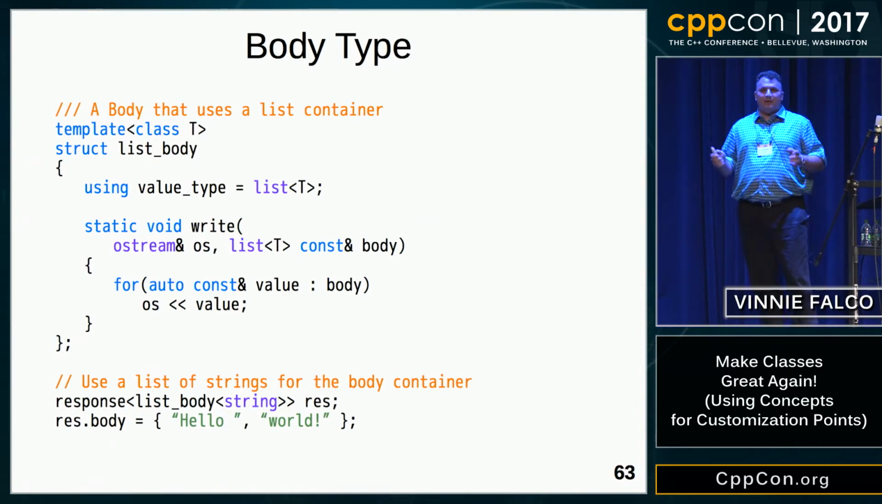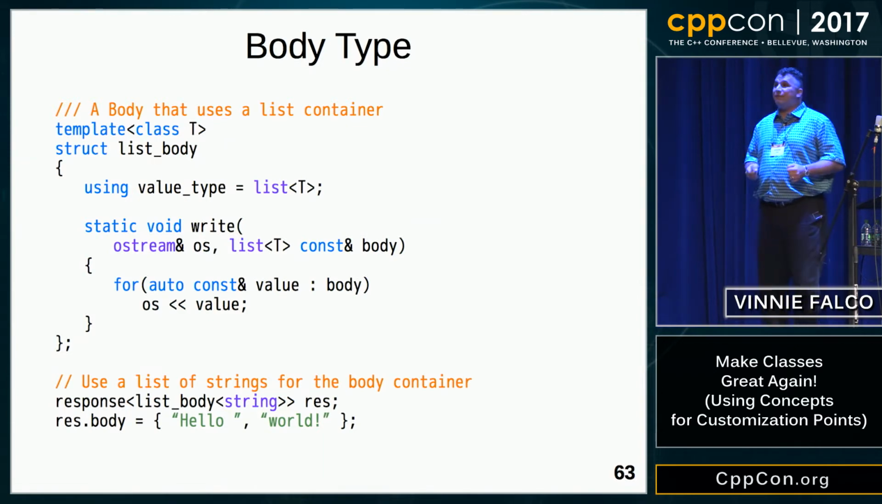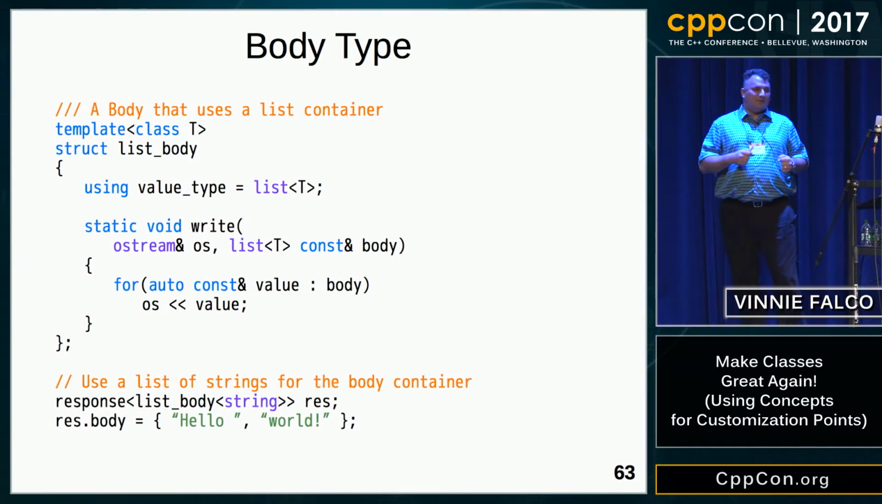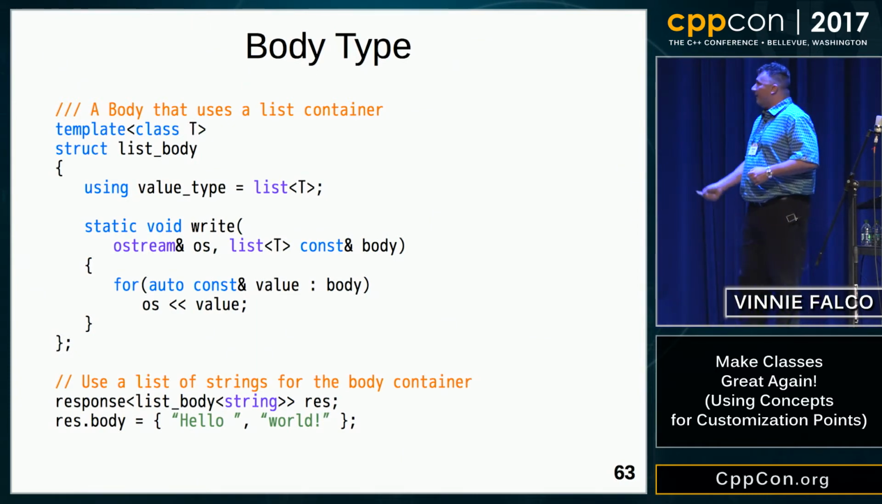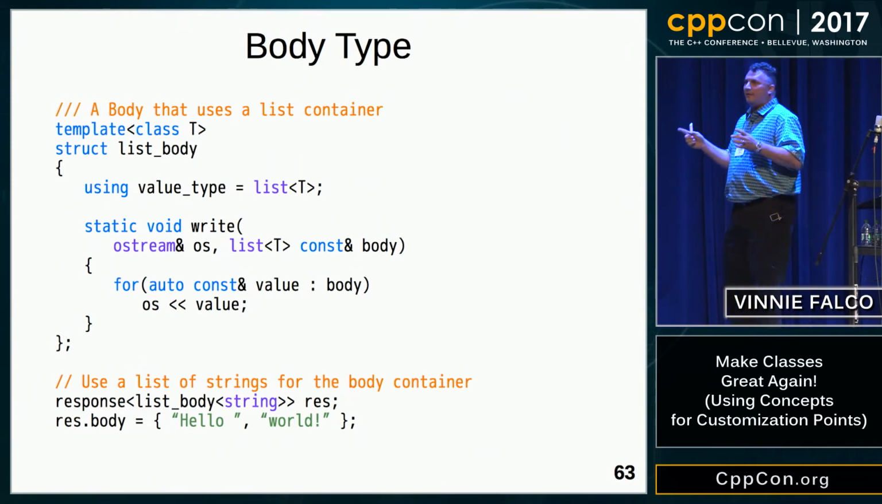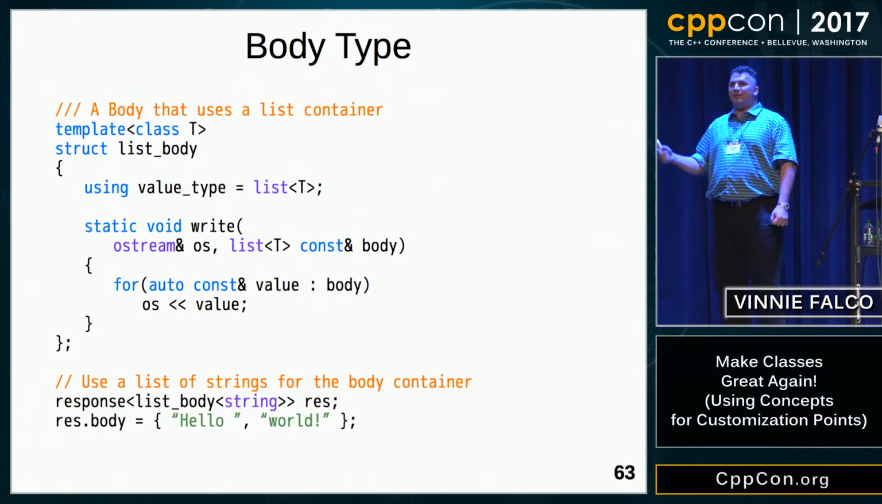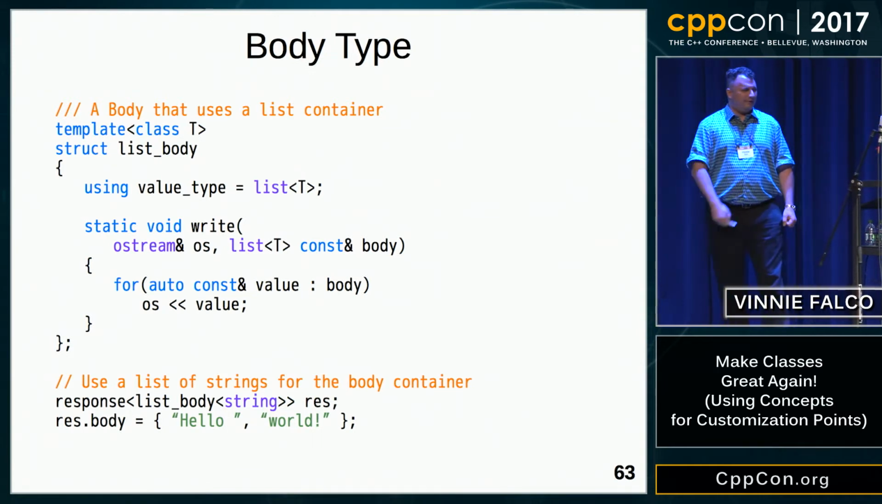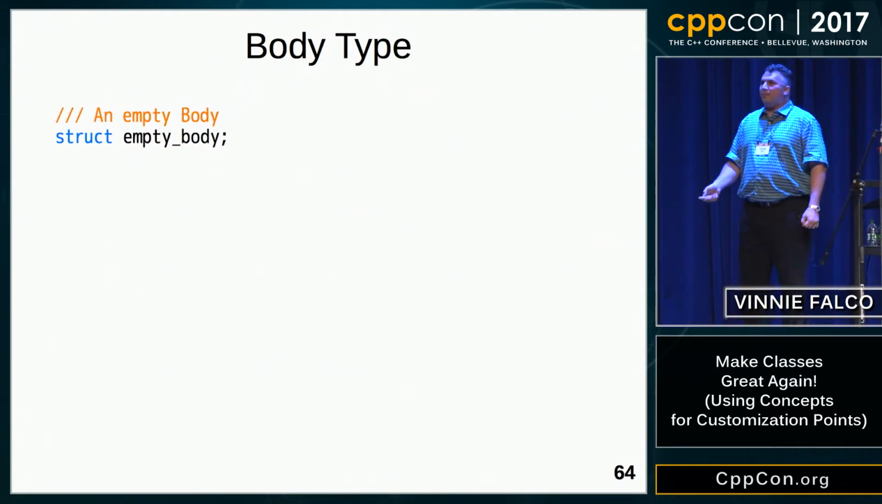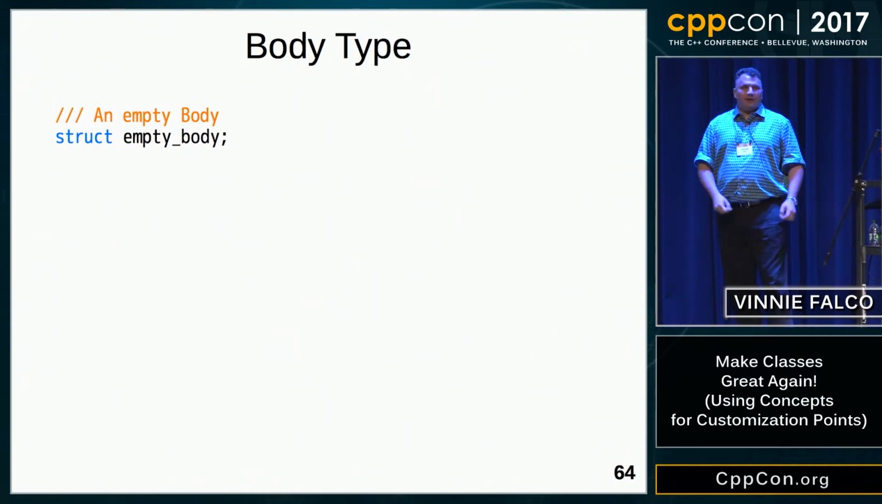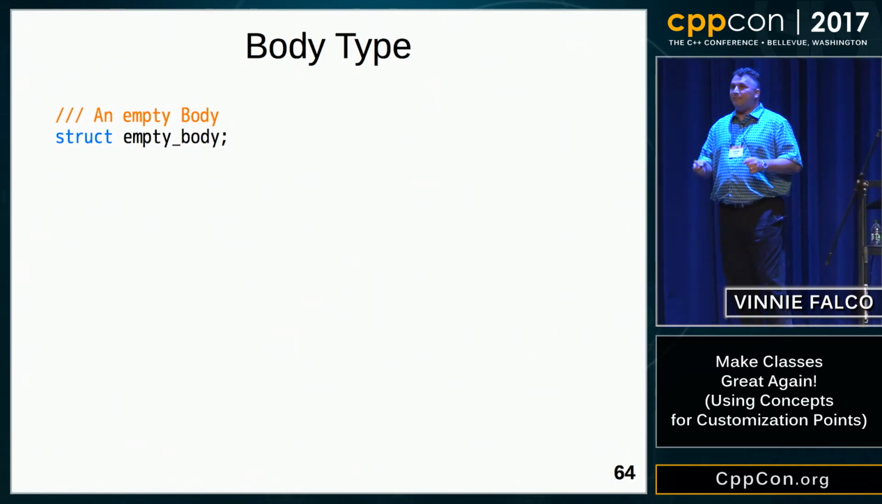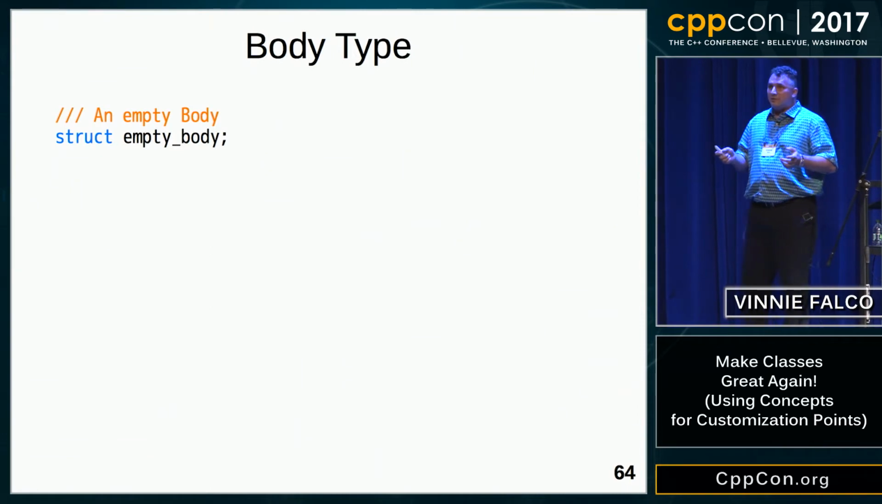Here's our list body. We've got the nested value type, and now we have a static write member function, which does the right thing for the list. We loop over each element, and we send it to the output stream. Now, there's something really cool about this, which is this will not only work for strings, but it will work for any type that supports streaming to the output stream. So we just got a feature for free. It's very nice. Let's revisit the problem of the optional body. So can we create a user-defined type called an empty body that lets us have a zero cost?